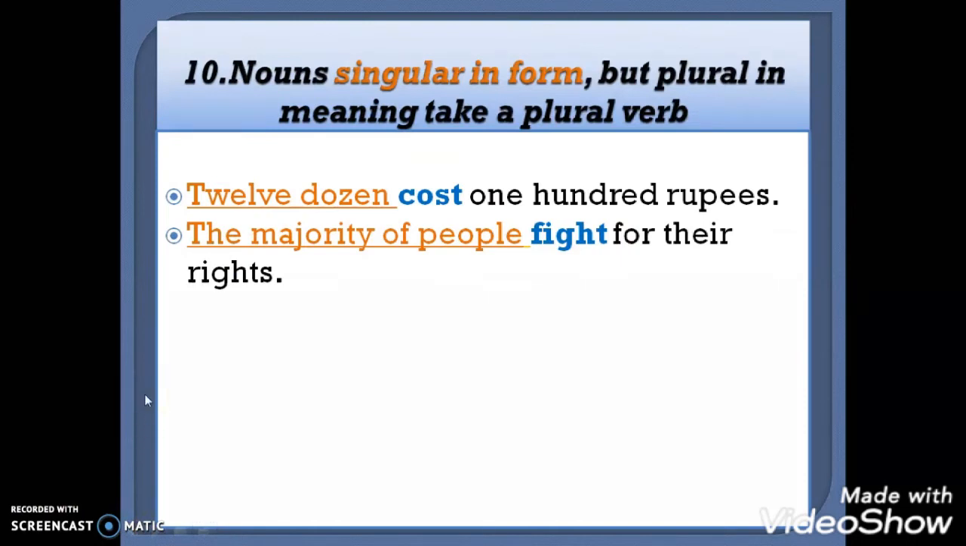Next rule. There are some nouns that are singular in form, but plural in their meaning. They take a plural verb. For example, 12 dozen cost 100 rupees. So dozen is singular in form, but plural in meaning. That's why our verb is plural. The majority of people fight for their rights.